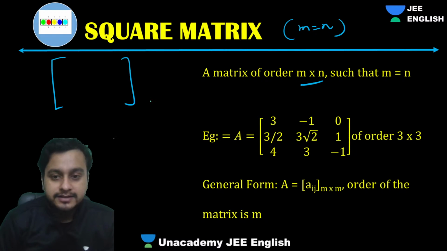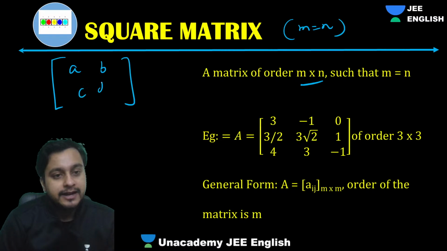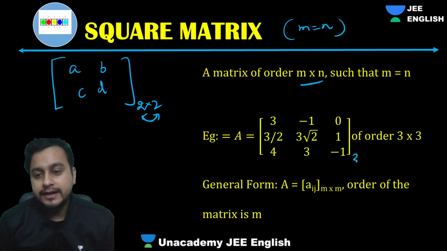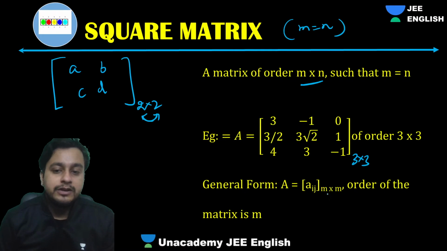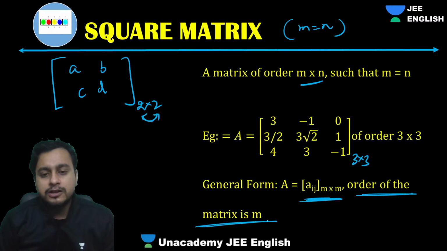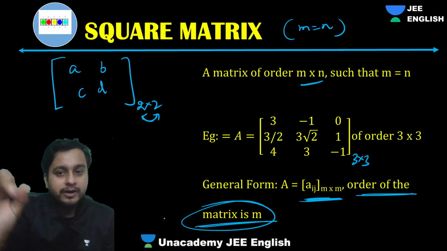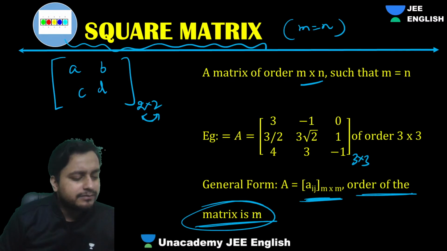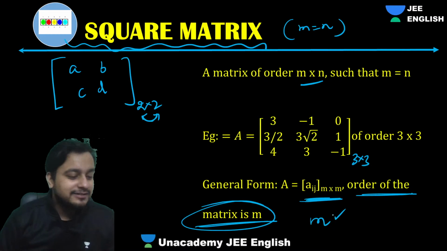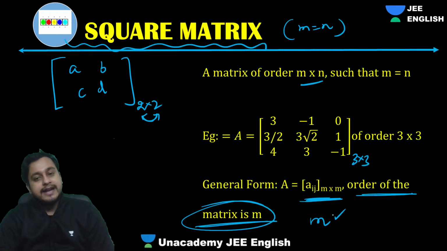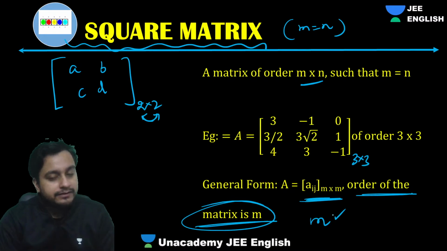But when we say, let's suppose A, B, C, D, we can say 2 cross 2. m is equal to n, it will become like a square. So this is of order 3 cross 3, isn't it? The general form is Aij, m cross m. Order of the matrix is also simply called m, because it's a square matrix. So why write it as m cross m? We can simply write it as m. So just write down m and that job will be done. Fine, everyone?